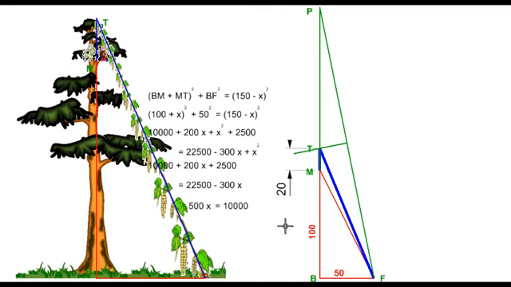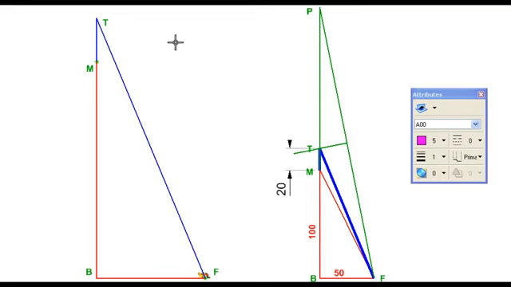There is one more interesting twist we can give to this problem. So instead of those monkeys arriving at the same time, let's make it a competition. Let's see how the second monkey can make it to the fruit quicker. For this discussion, let us connect these two points M and F, and the distance MBF is known to be 150. The distance MTF will also be 150. So now it looks like there are two points M and F which remain fixed, but from those points, if we measure the sum of distances to this point, say T, or to this point B, that is remaining constant.